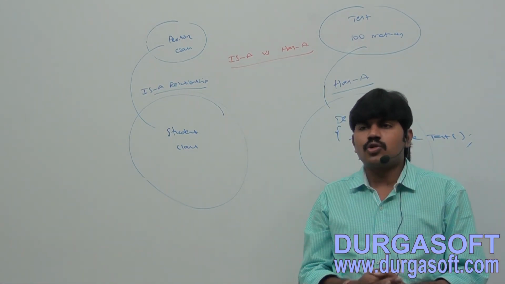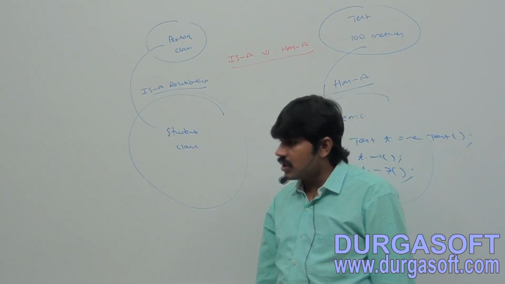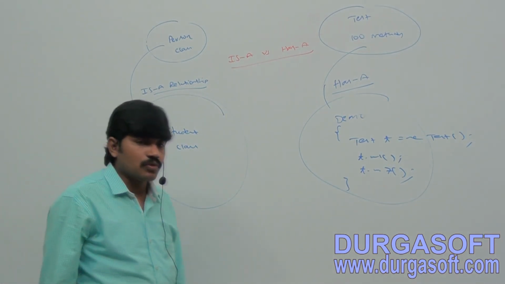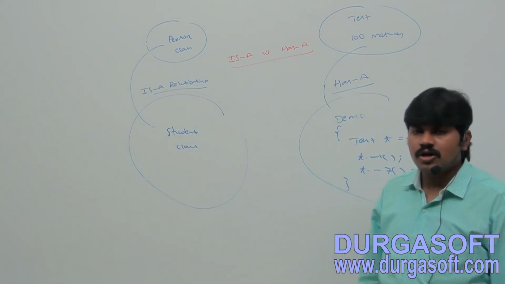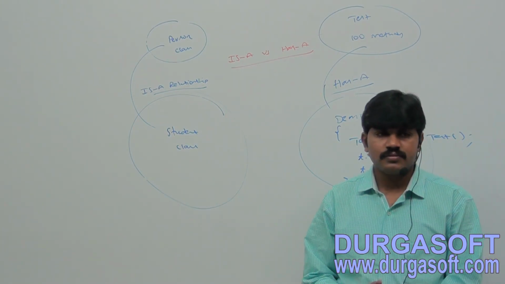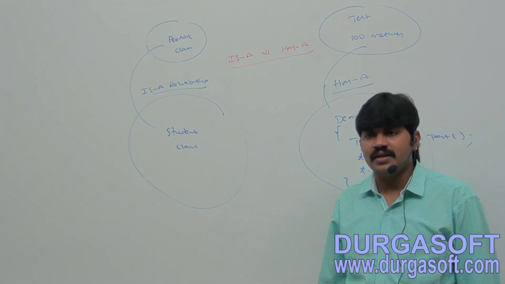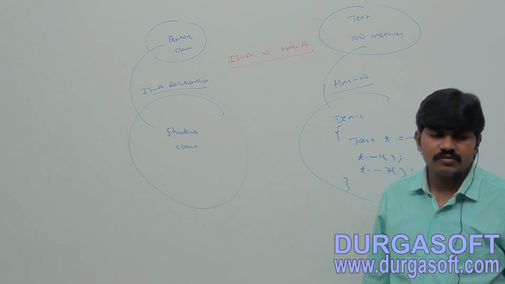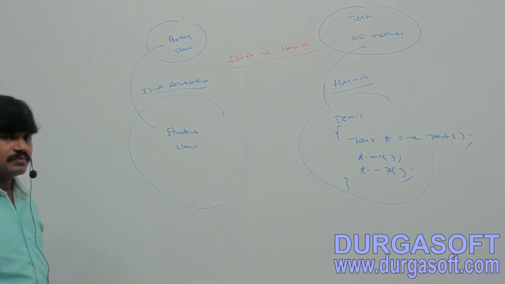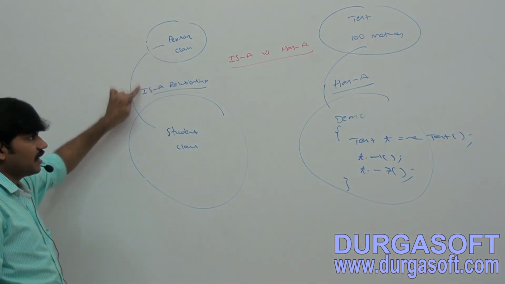If we want the total functionality of a class automatically, then we should go for the is-a relationship.